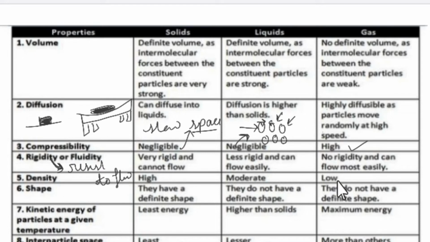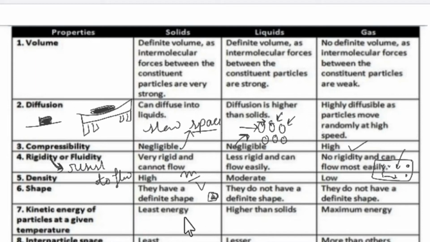Density: high, moderate, low. Why is density high in the case of solids? Density is mass upon volume. So it is high because in a small volume we can fit a large mass. In the case of liquid it is less, and in the case of gases, if there is a large volume, a small amount of mass also easily distributes inside that particular volume. Shape: solids have a definite shape, liquids and gases do not have a definite shape.